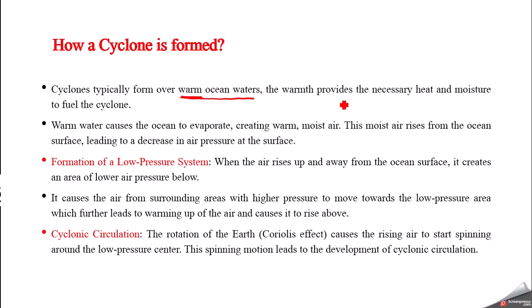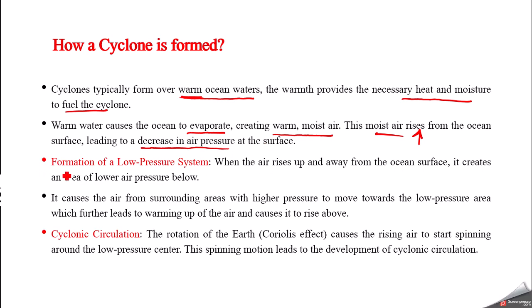So this warm water will provide the necessary heat and moisture to fuel the cyclone. This warm water will cause the ocean water to evaporate, creating warm, moist air. And this moist air will rise from the ocean surface, and as a result, what will happen? The surface will experience low air pressure. So there will be a decrease in air pressure at the surface. When this moist air rises from the surface, there will be less air pressure at the surface.